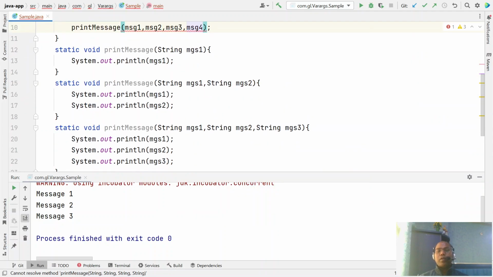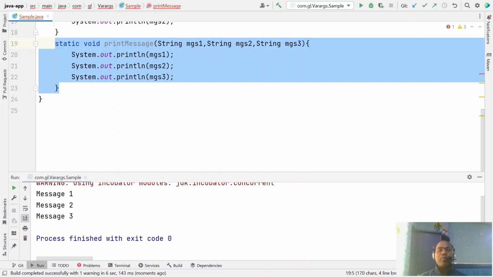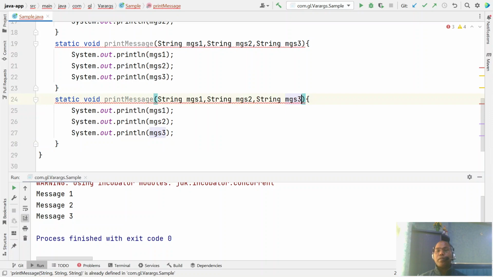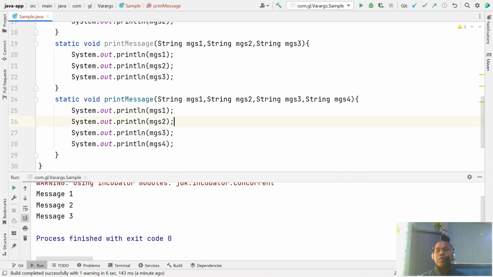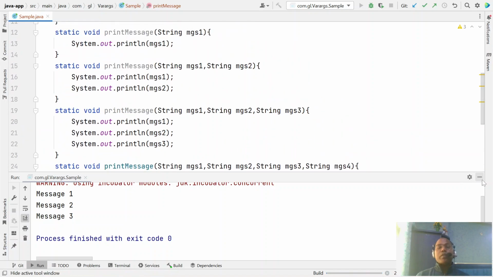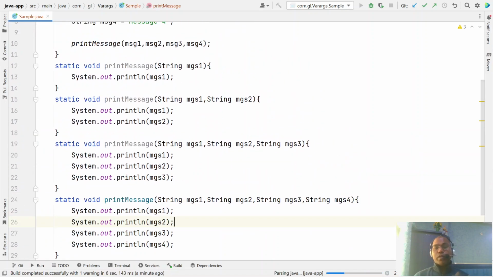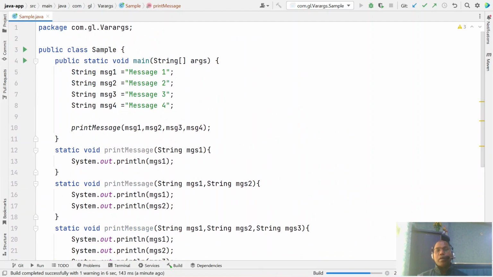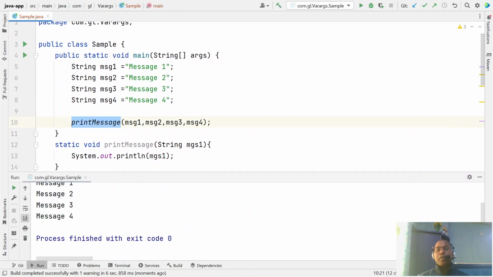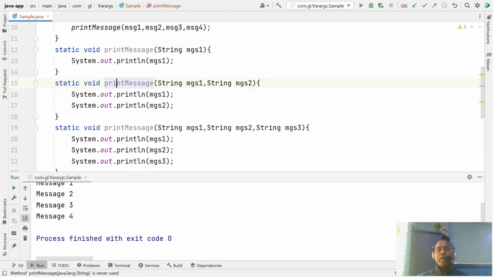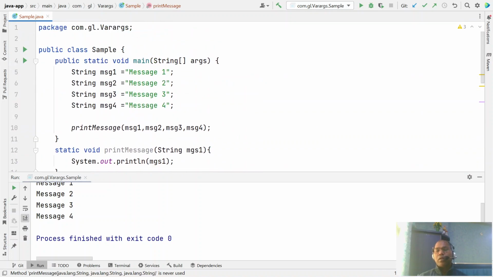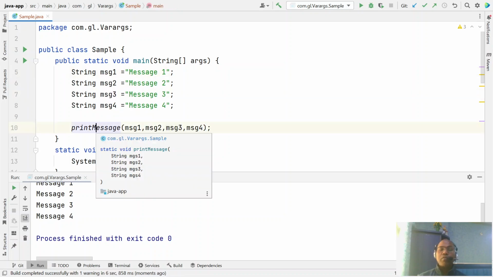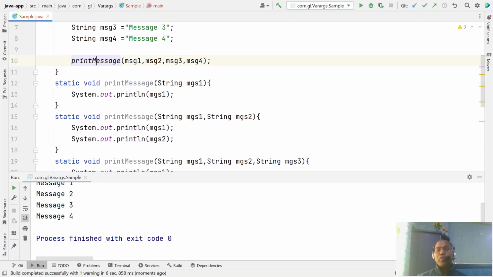Now we have no such method, so we have to again go and overload for message 4. This is the simplest way. Generally, whenever we are a fresher developer, or whenever writing methods that expect multiple input parameters, we overload multiple times. But I don't know how many messages the customer wants to pass and print. So in this case, what do we do?